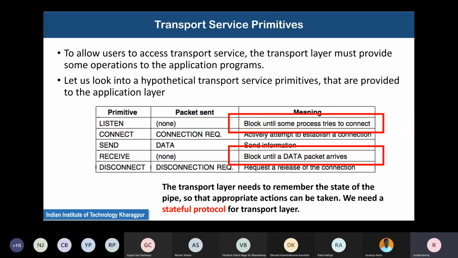They can send data, they can receive data, and they can request disconnect. But in our examples, to begin with, we will consider that the disconnect request is made by the client who also requested the initial connection. This is not always the case.